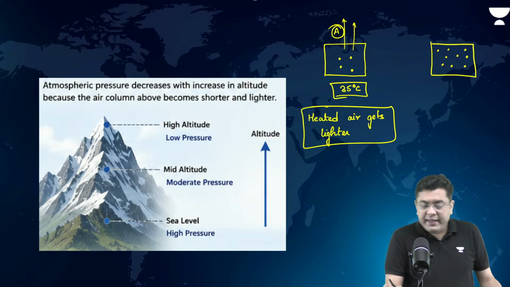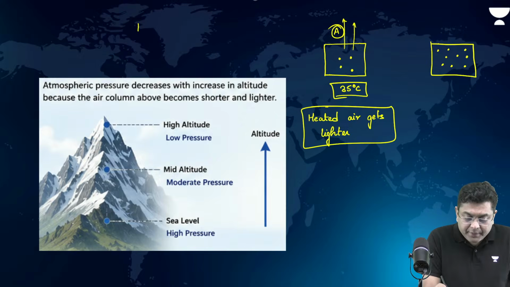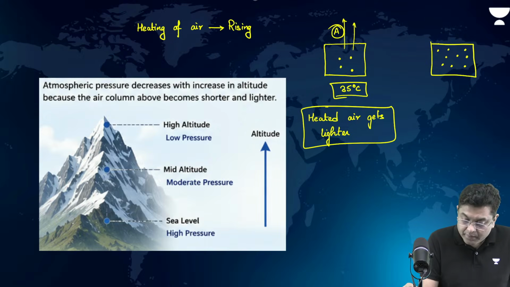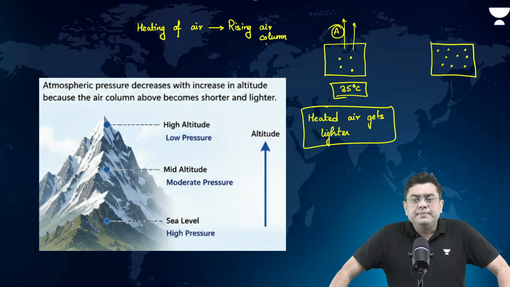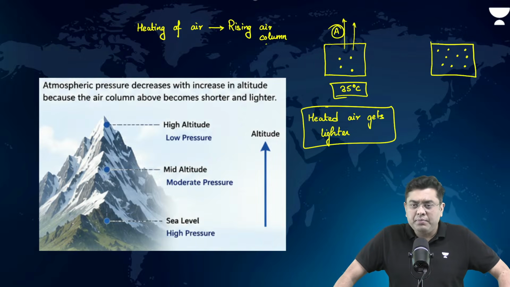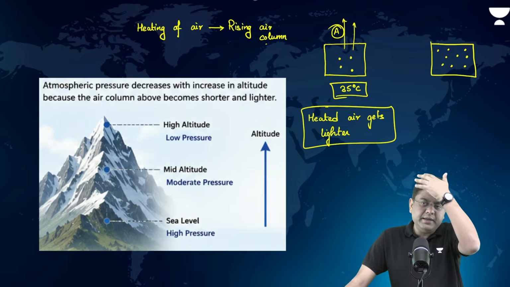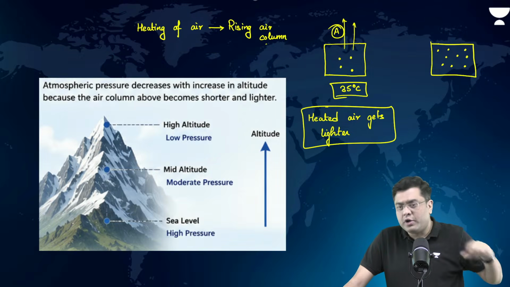So that is why heating of air creates a rising air column. Correct, Aditya. That is what is referred to as the thermohaline circulation. If the scope is there, we will cover that in oceanography.